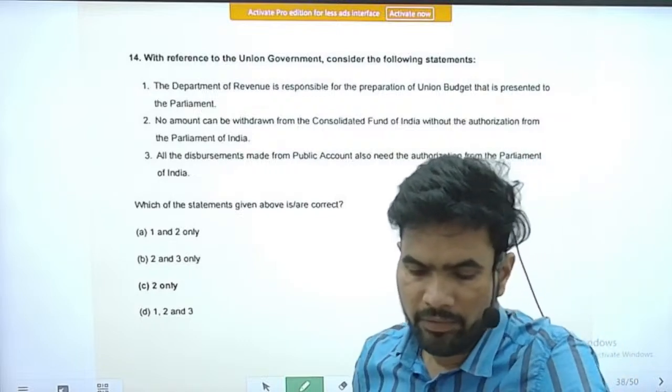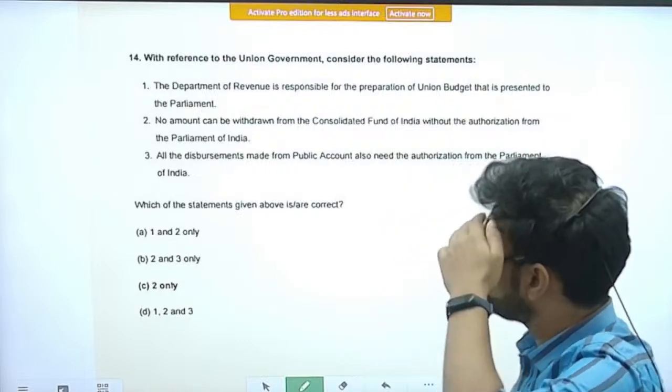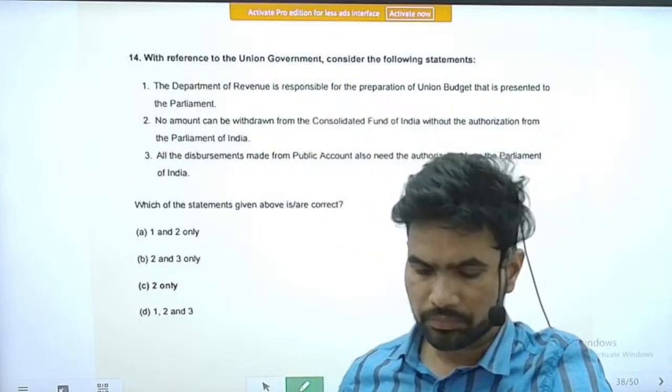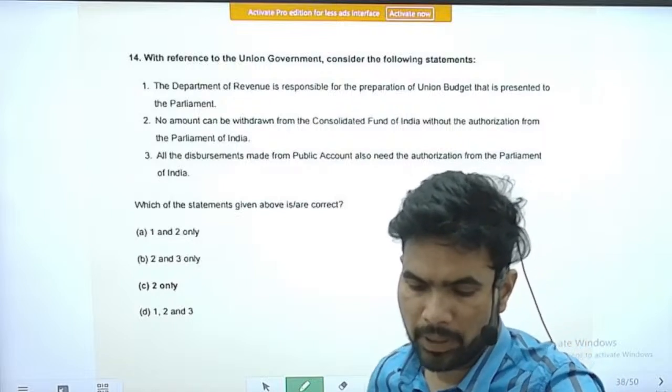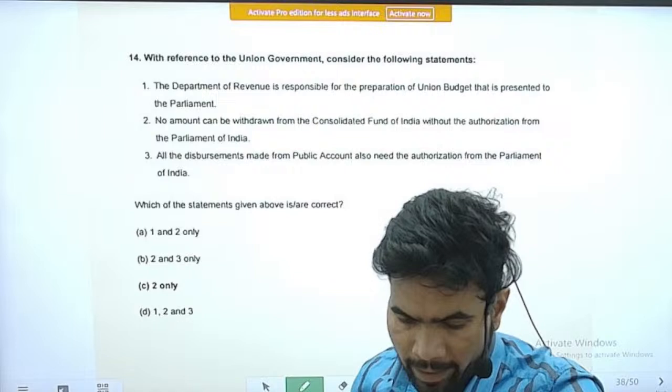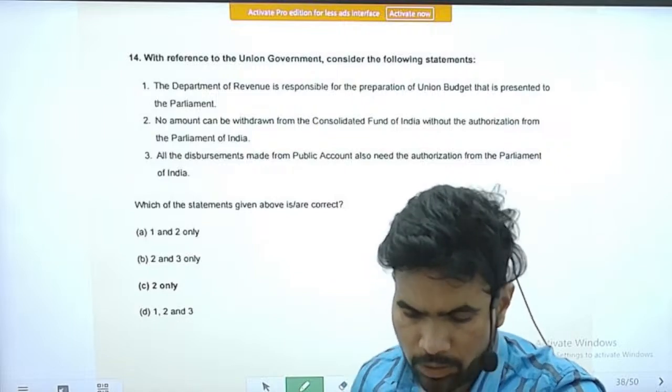I think this is question number 8 in the series. The question is, with reference to the union government, consider the following statements. Statement 1: The Department of Revenue is responsible for the preparation of the union budget that is presented to the Parliament.